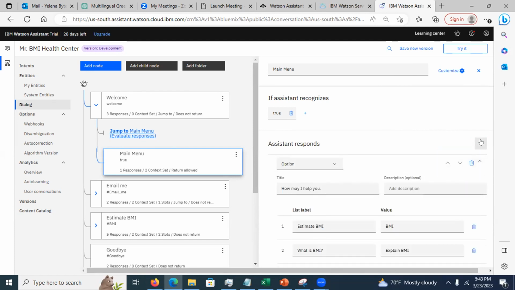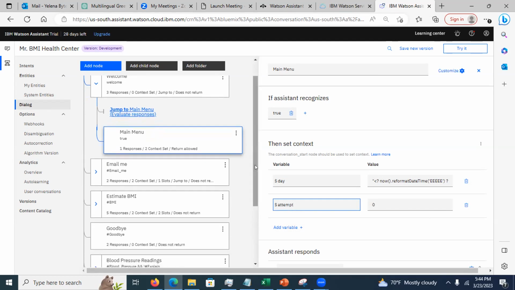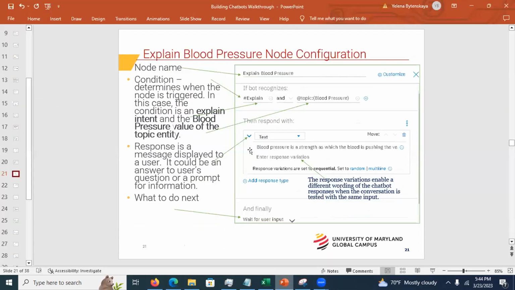Oh, it is here. See, you can use the JSON editor or you can use the context editor. Okay, so just know it. Attempt is set to 0, but I actually use this for the email me node. If the user reaches 3 attempts, that's it. The chatbot is not going to keep on asking something.